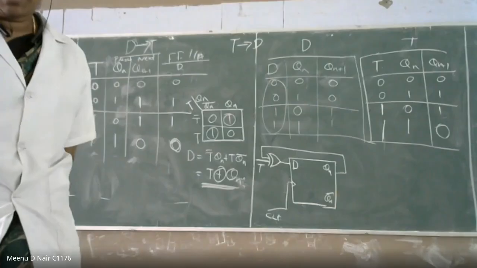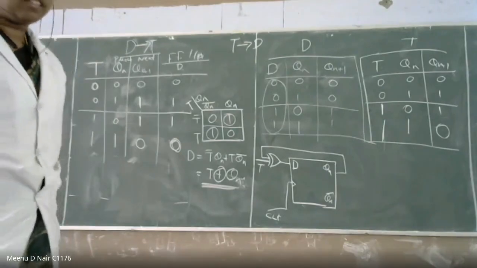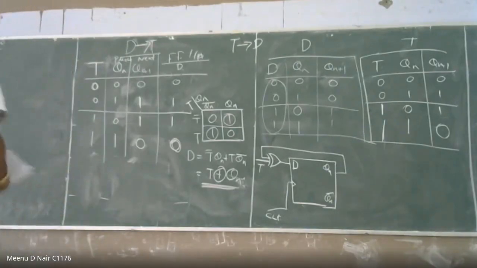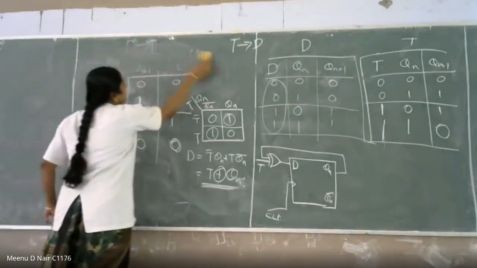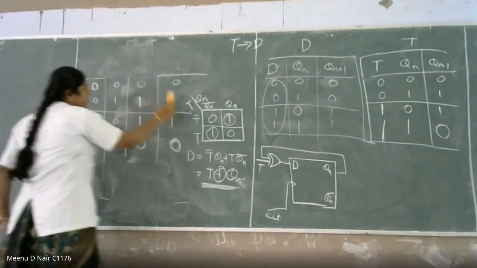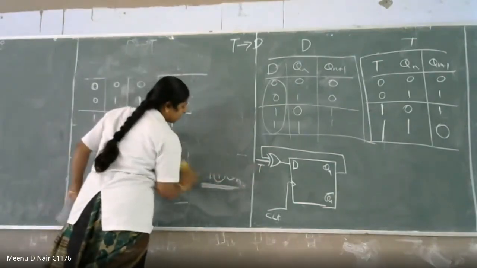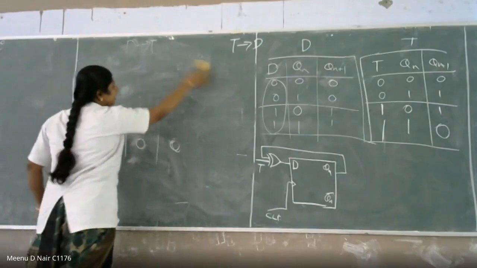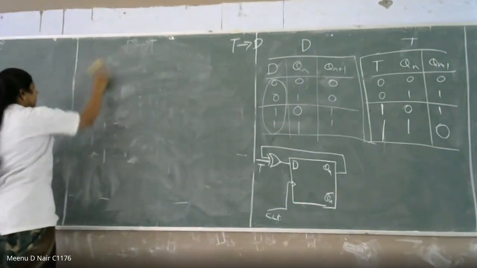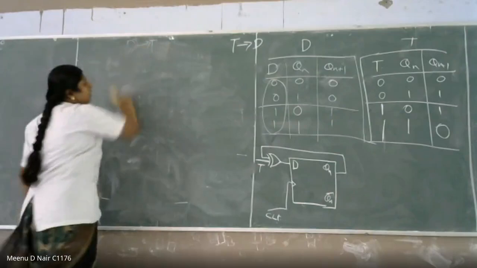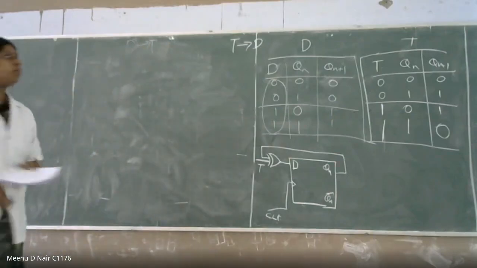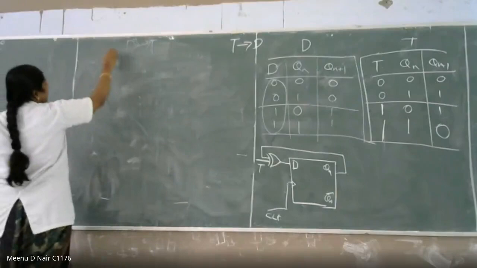Let's take the input from the D truth table. So what are the inputs to the truth table? That you tell first. Then if this is the condition, what are we going for in this revision? So your question is T to D conversion.